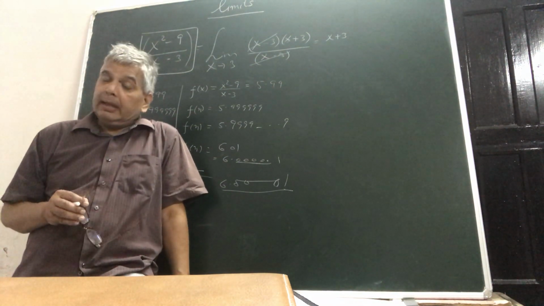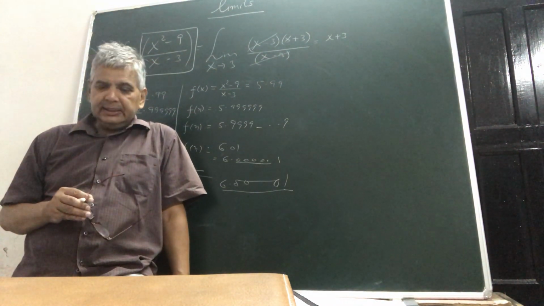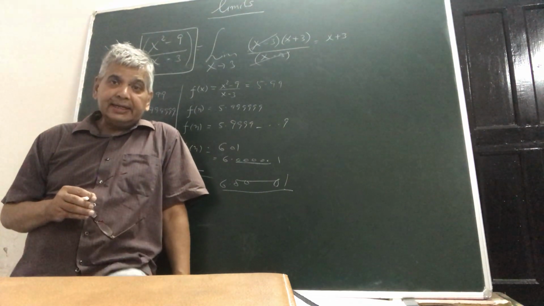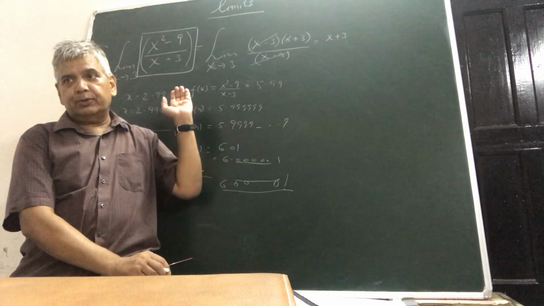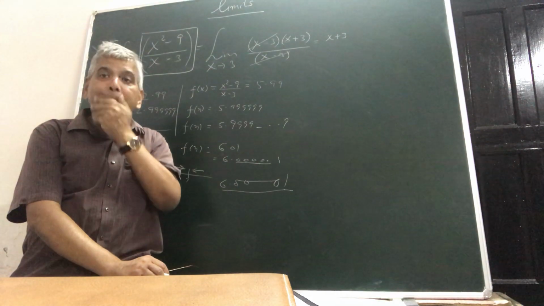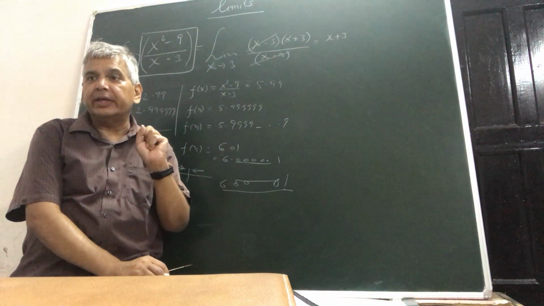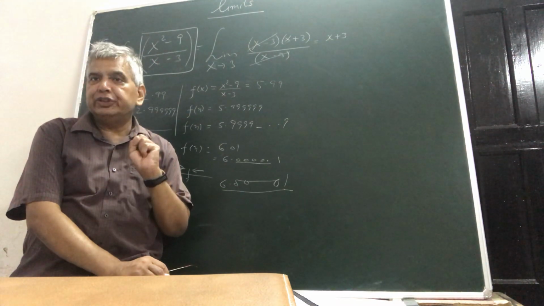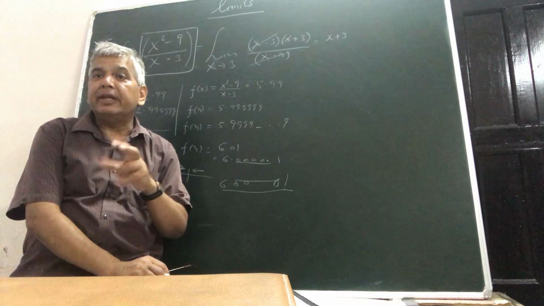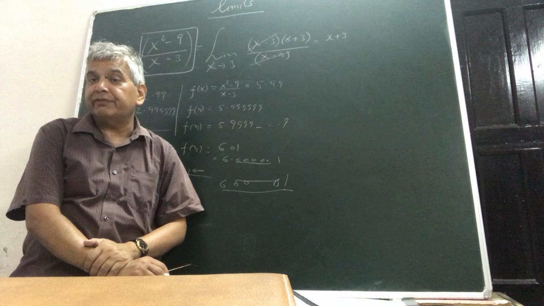But then I said that maybe to some extent, to some nearness, the number may be converging, but eventually, the number may diverge. The number may not be able to converge towards a fixed value.